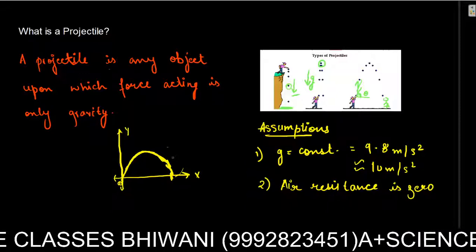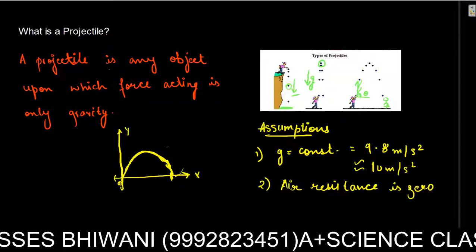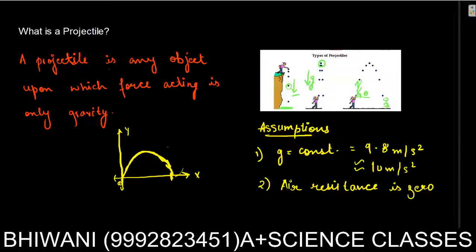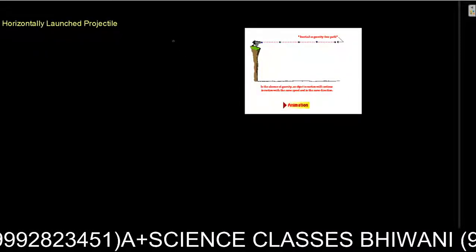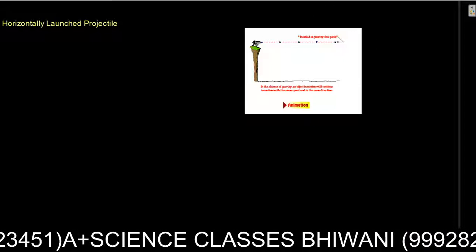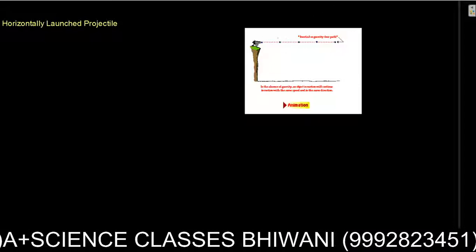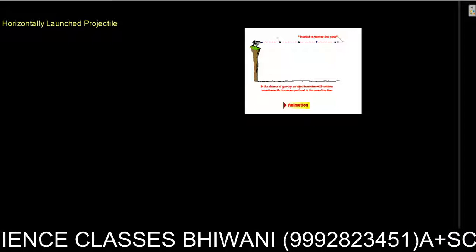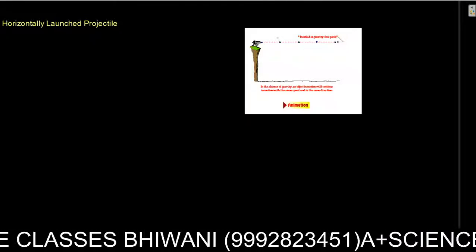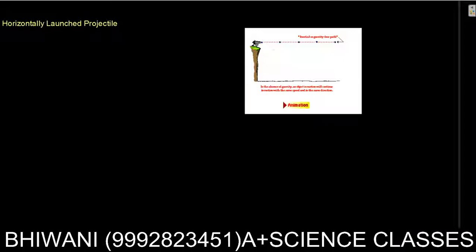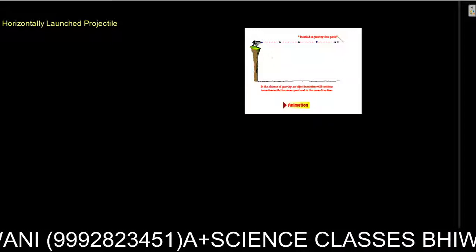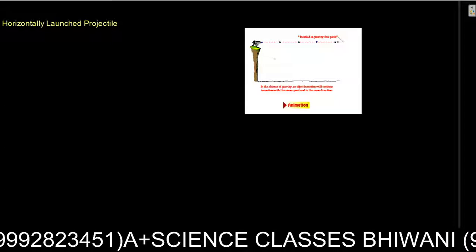Now firstly we will study the horizontally launched projectile. Just imagine you are standing on a cliff and throwing a ball, not downwards, but horizontally like this, and at the moment you threw the ball, I just turned off the switch of gravity.